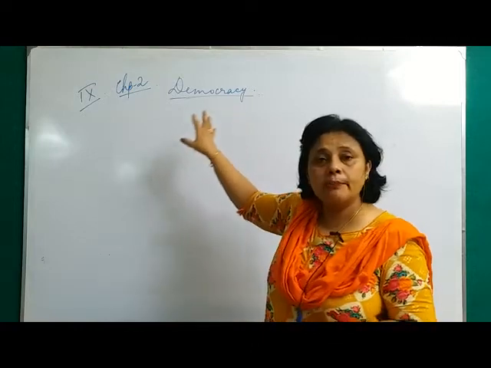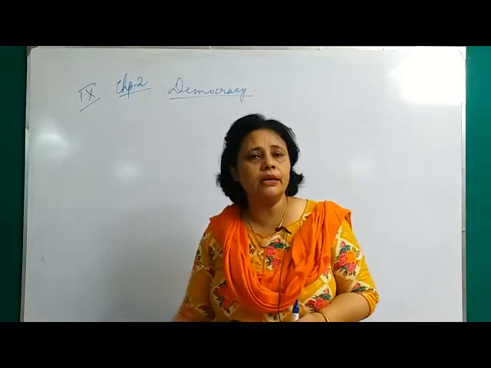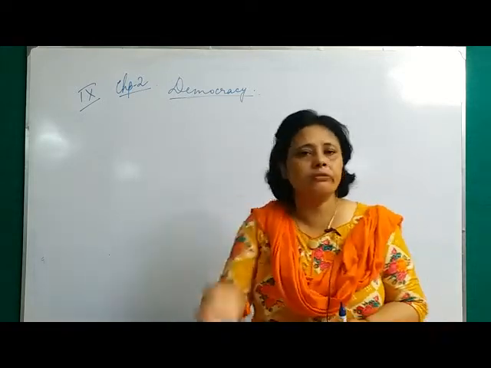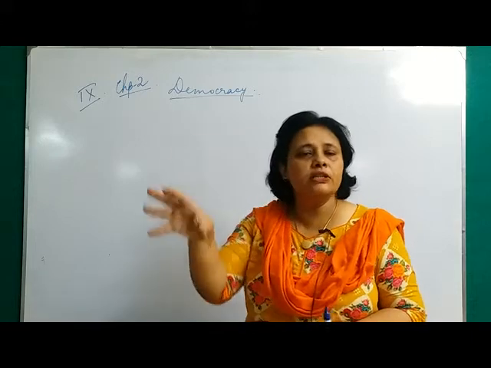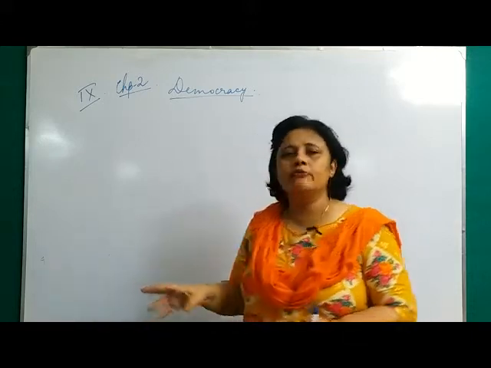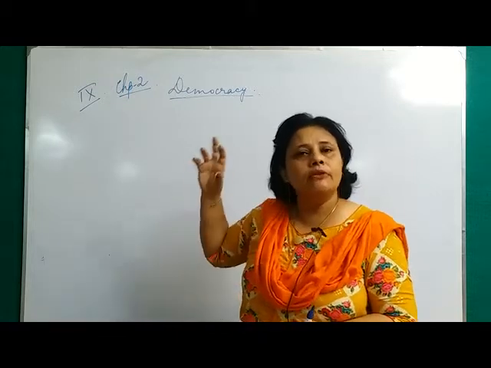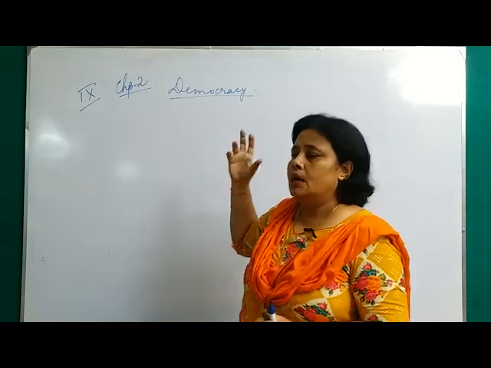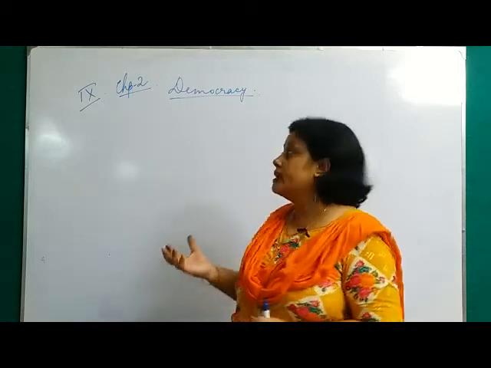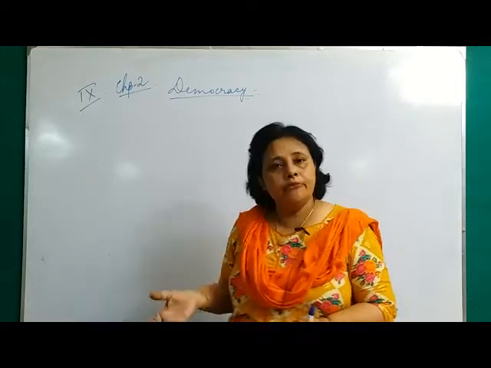So it's just a recapitulation which I am doing. I have taught you what is democracy. Democracy is a form of government where the power is in the hands of the people. I have taught you about the features of democracy, the characteristics of a democratic state. Together with that, I have discussed the arguments in favor of and against democracy. Why is democracy regarded to be a good form of government, and why is it not regarded to be a good form of government? That I have already discussed.